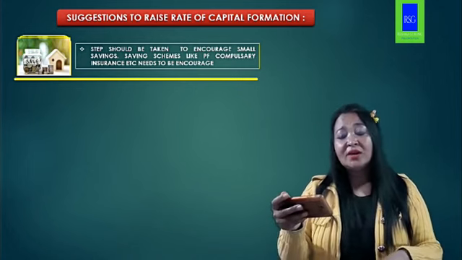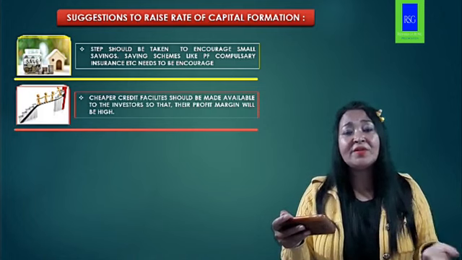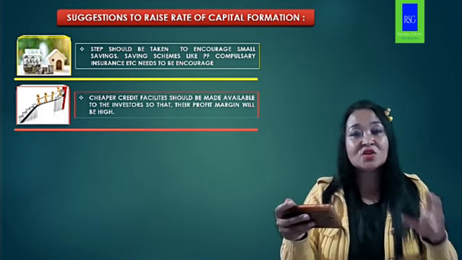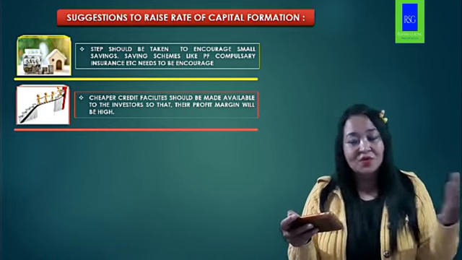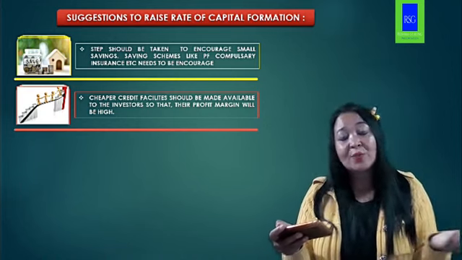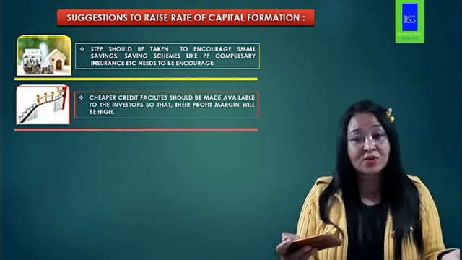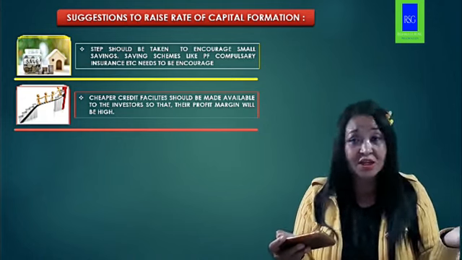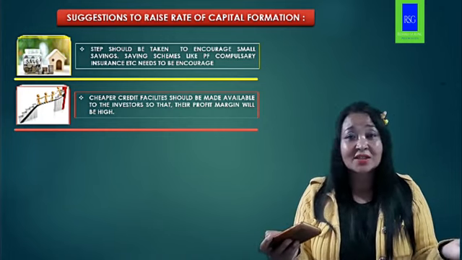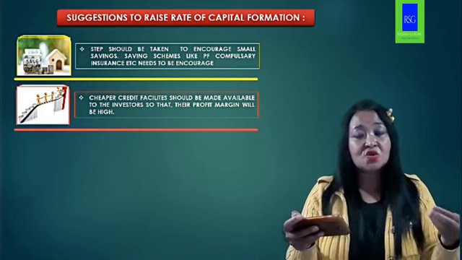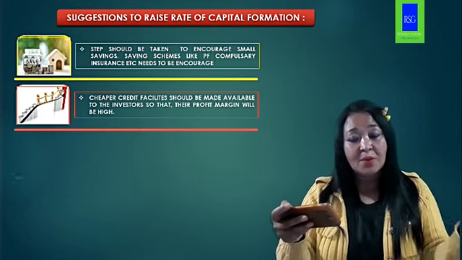Not just that, cheaper credit facilities should be made available to investors so that their profit margin will rise. Why are the producers in the market? They are in the market to earn profit. So if they do not have a good profit margin, they will not dare to invest, isn't it? So in this context, cheaper credit facilities should be made available to the producers.